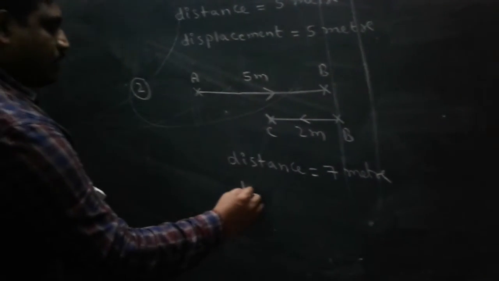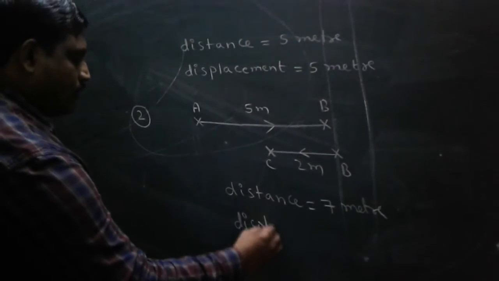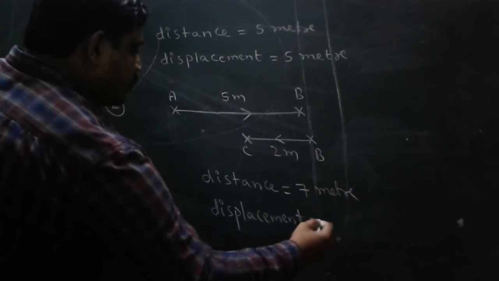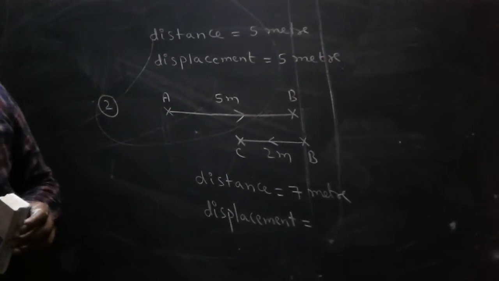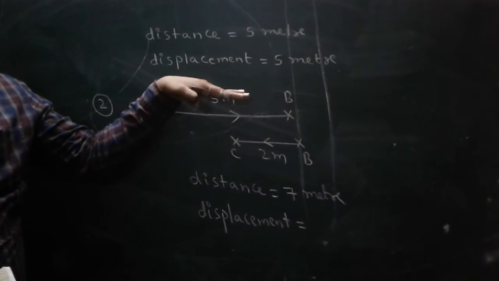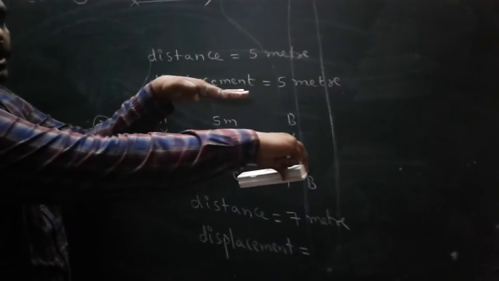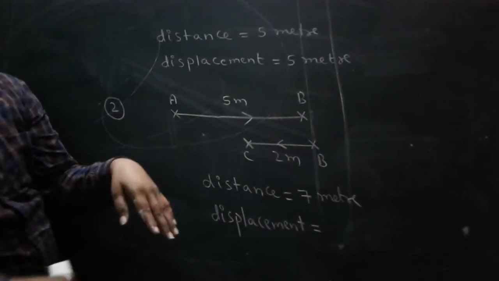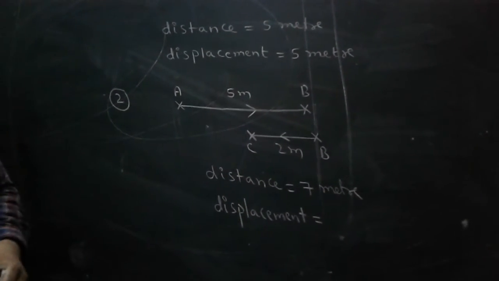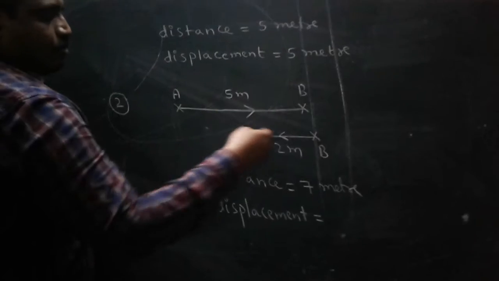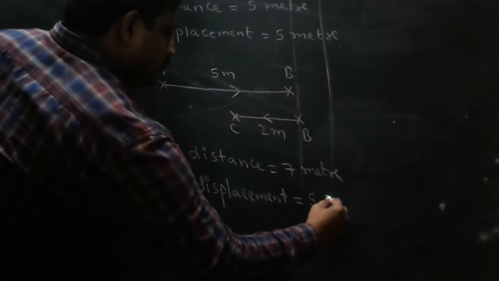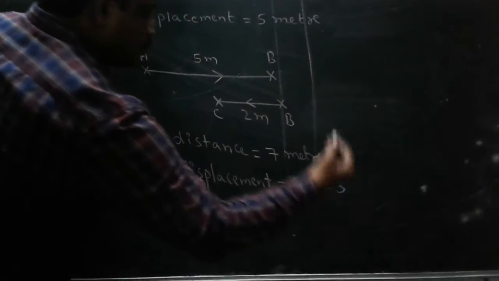What is the displacement? Displacement is a vector. In this direction suppose I take positive, in this direction I take negative. You know mathematics, we take positive and negative like that. So +5, and then -2. What is the net? 5 - 2 = 3.